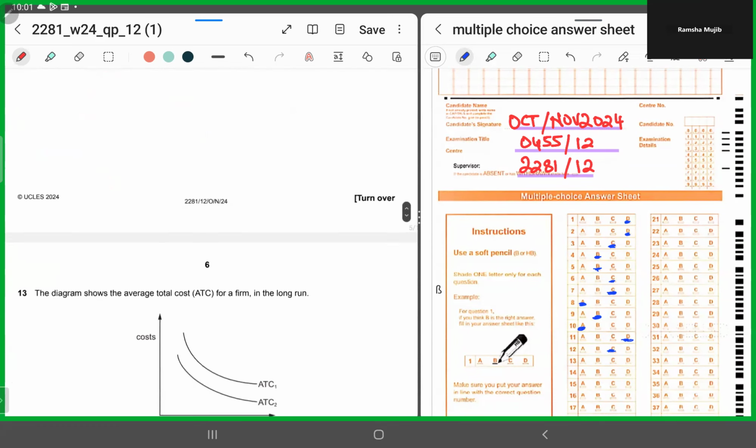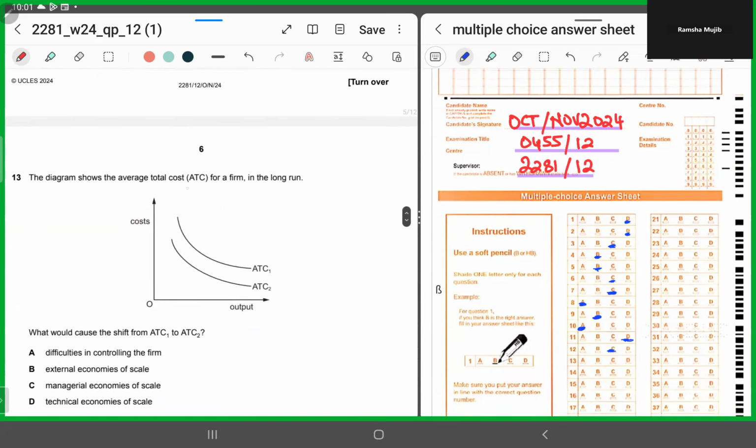Number 13. Number 13 says the diagram shows the average total cost for a firm in the long run. The vertical axis displays the cost, the horizontal displays the output. Initially, we were at average total cost 1. Now the entire cost curve has shifted from ATC1 to ATC2. This means your total cost is decreasing over the long run. So the entire cost curve has shifted. This means your costs have fallen.